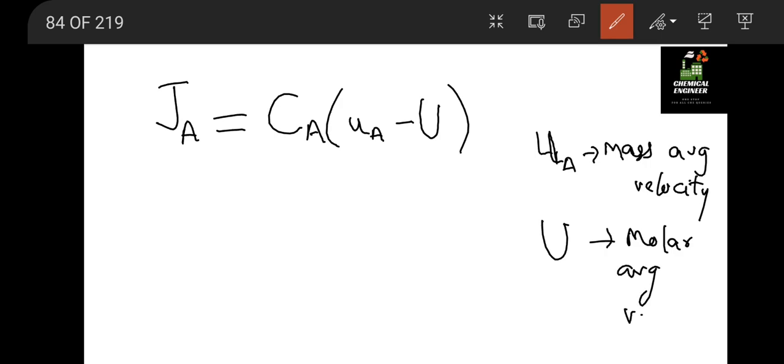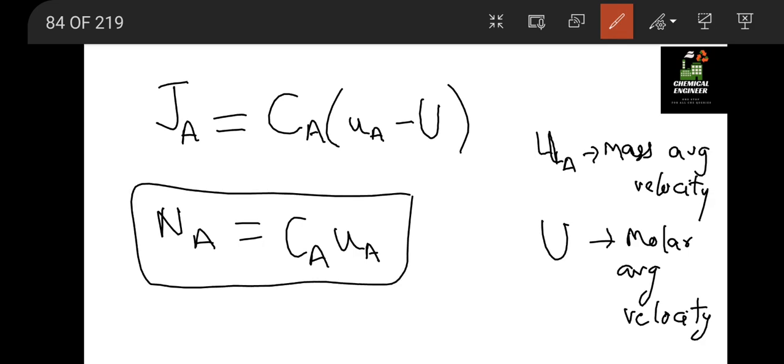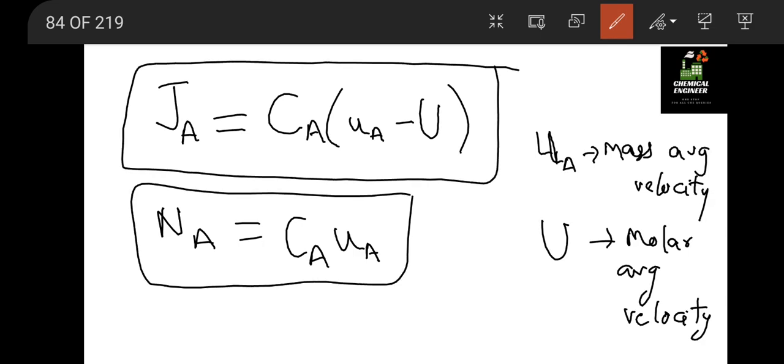What this signifies we have covered in the video of diffusion, so no need to cover it here. NA is equal to CA into UA. Please note down the formulas. Both are molar flux, one is related to the stationary observer and one is related to the observer moving with the molar average velocity. So J is for the observer moving with the molar average velocity.